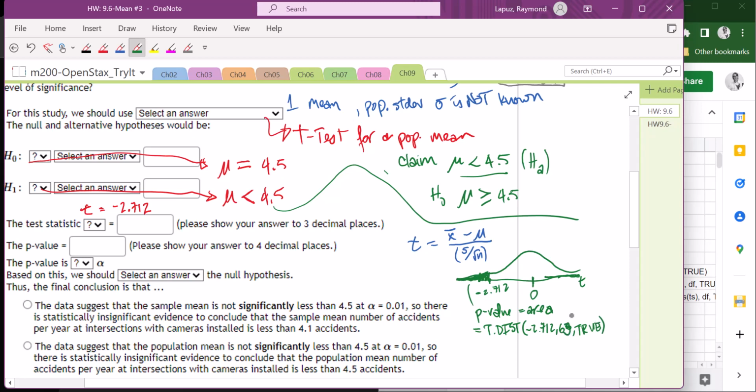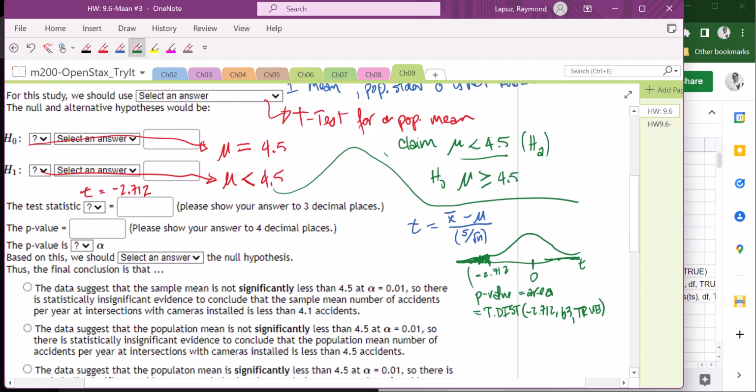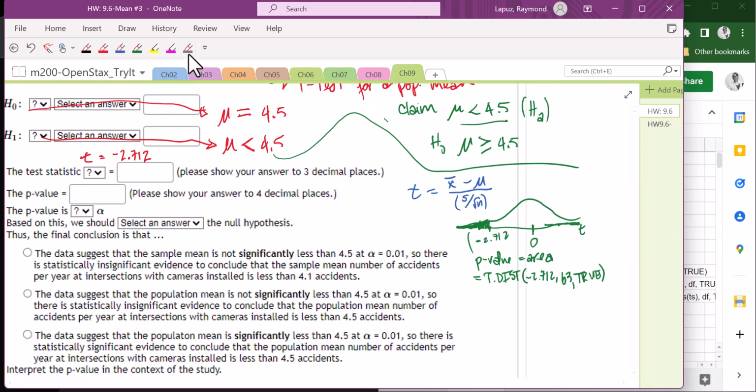So 63. Now let's write it a little bit neater. 63, and true. So remember what these commands are. This is your X component that's coming here. Technically it should be T. This is your DF, degrees of freedom, and this is asking, is this cumulative or not?